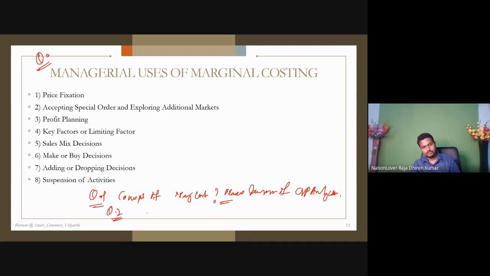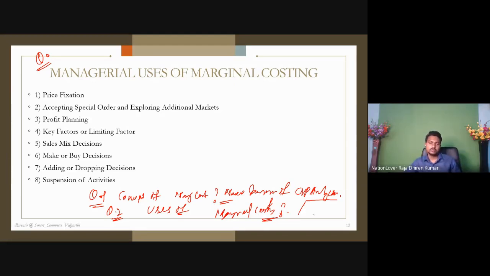Question 2. Uses of marginal costing. All others are short questions. And listen, as you are learners of the higher classes, understand the points. You are all matured people, you know.